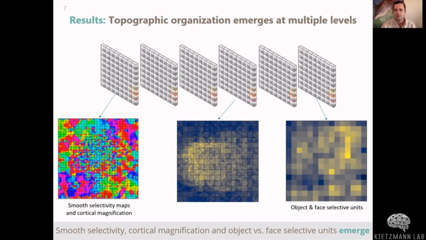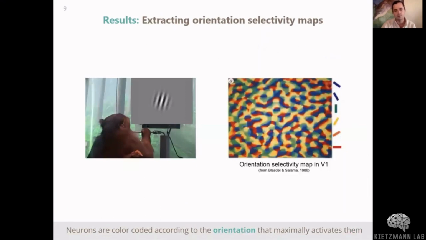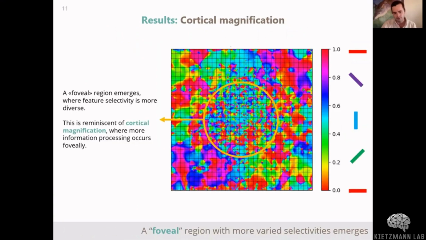To preview our results, we find topographic organization emerging at multiple levels of our network. First, let's look at layer 1. Here, we replicate this orientation selectivity map analysis. The way it works is that oriented gratings are presented, and then neurons are color-coded according to the orientation that maximally activates them. When we do this in our network, we find that layer 1 learns a smooth orientation selectivity map that is similar to the organization of V1. In addition, the foveal region emerges where feature selectivity is more diverse, and this is reminiscent of cortical magnification in primates, where more information processing occurs foveally.